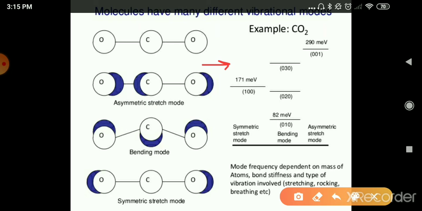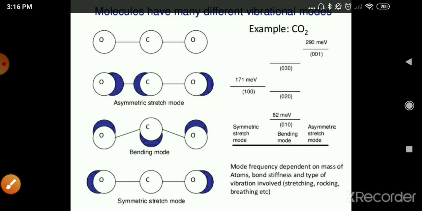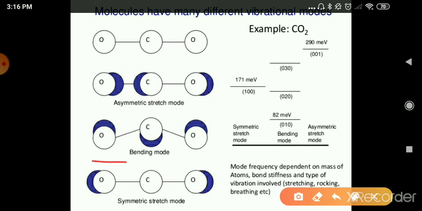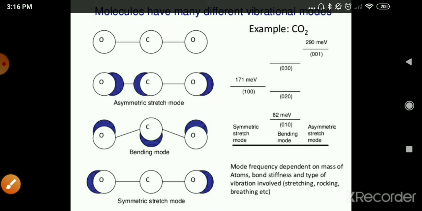The atom is going here, the atom is going here, but this atom is going in this direction. In this stretching, the two outer atoms are going in one direction and the other is going in the opposite direction. In the third diagram it is a symmetric stretching, where the atoms are going in similar directions, so both atoms are going to the outer side.